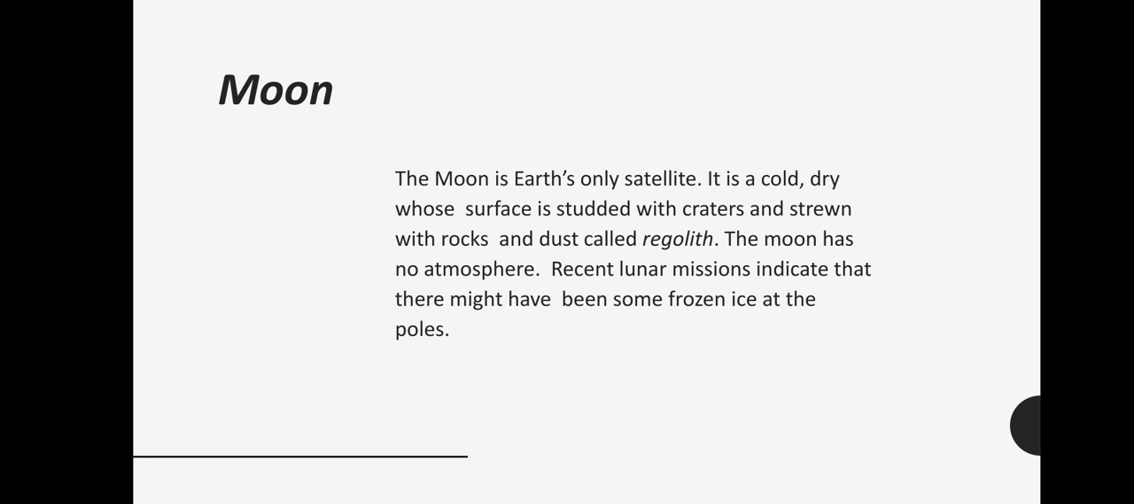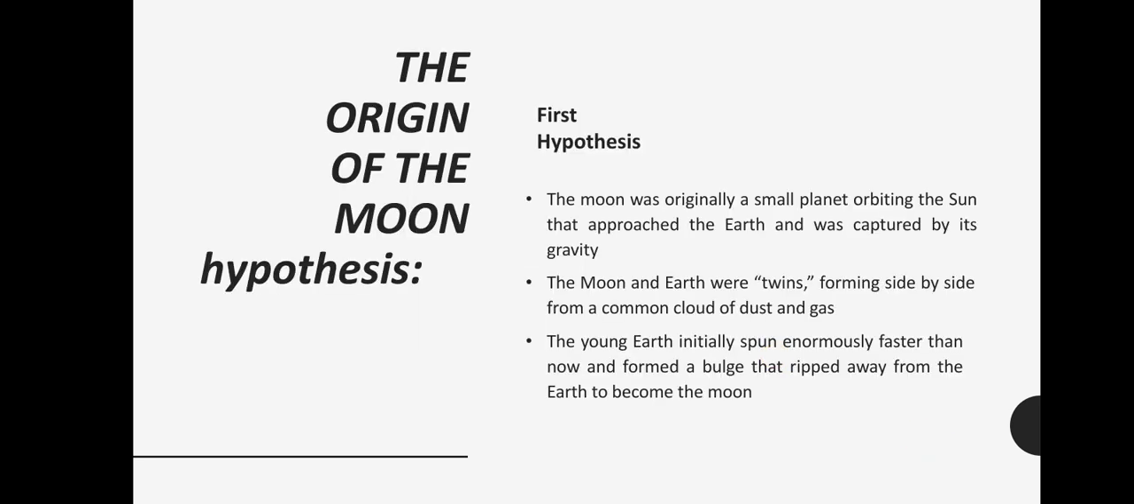So let's move to the first hypothesis about the origin of the Moon. The first hypothesis was that the Moon was originally a small planet that orbited around the sun, slowly approached the Earth, and was captured by its gravity.